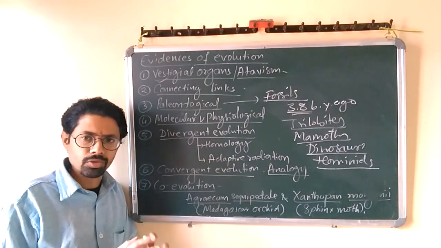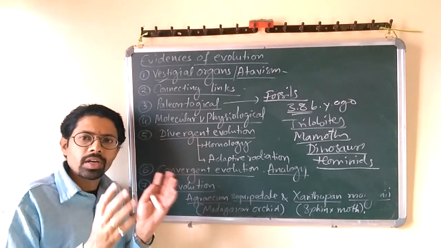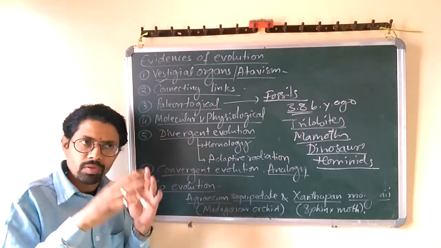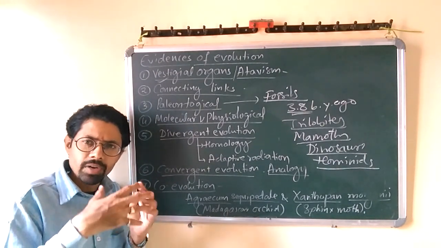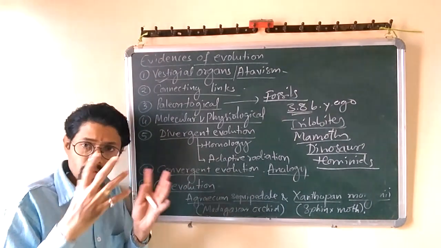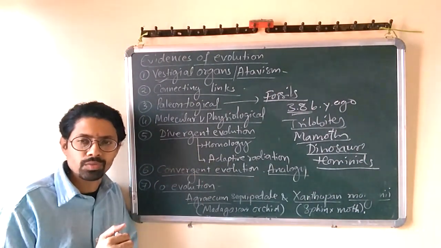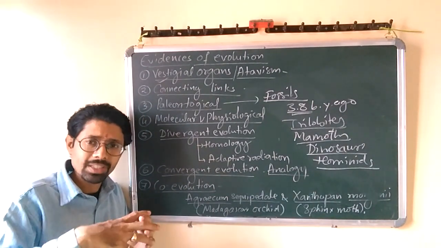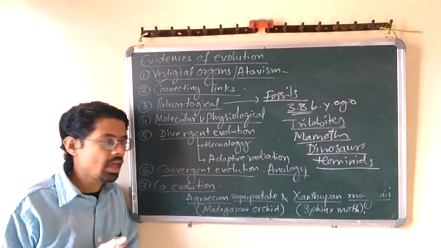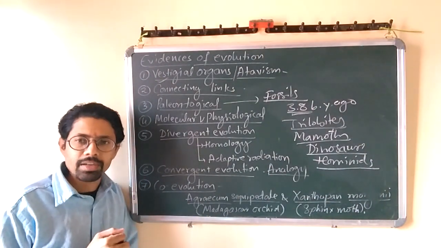What is divergent evolution? Divergence means moving into different directions. Due to different types of adaptations, different geological features and factors, different climatic conditions, animals evolved in different directions, which is called divergent evolution. Divergence means spreading into different directions. Adaptive radiation is a very good example of divergent evolution.